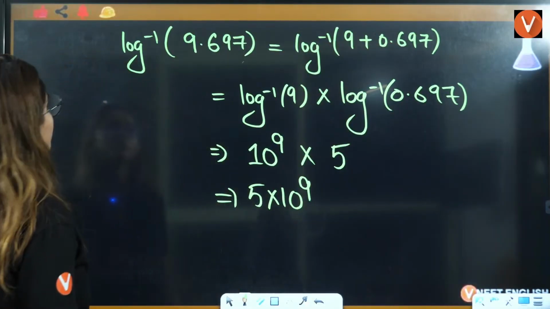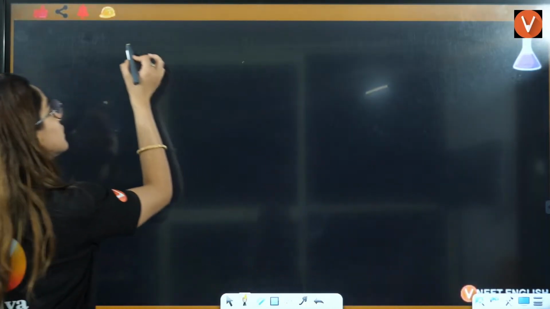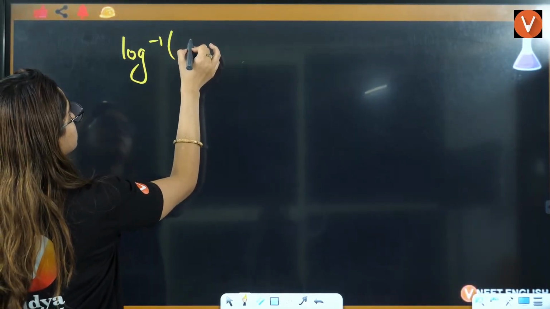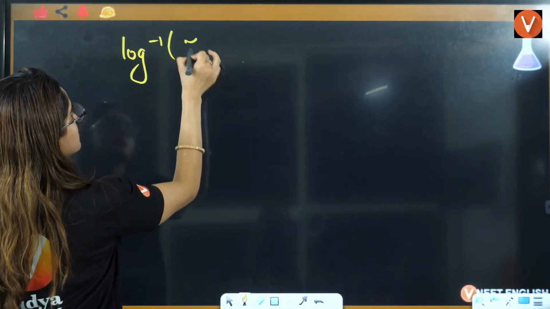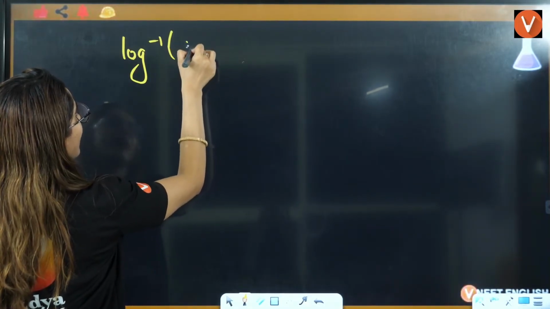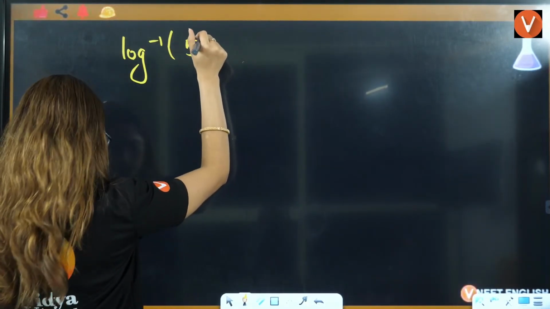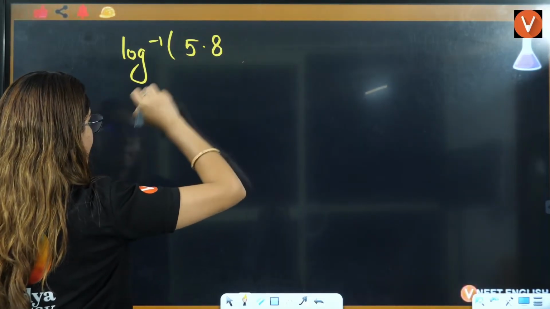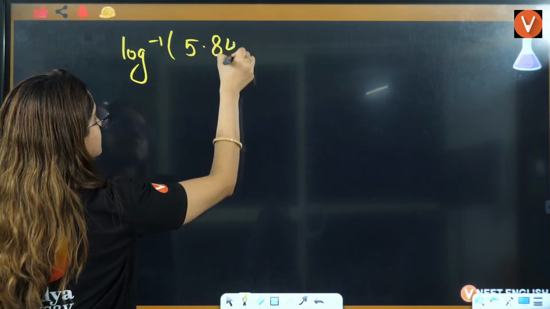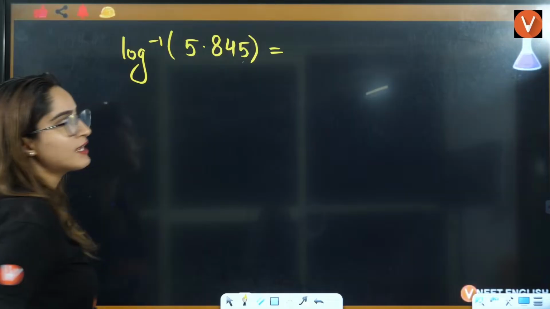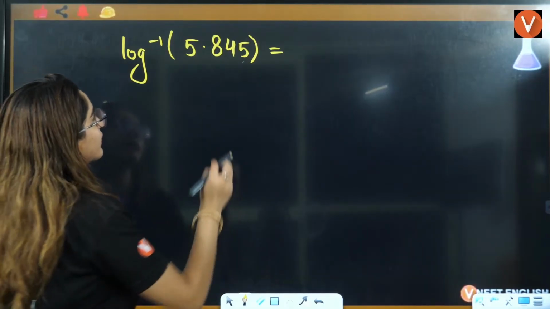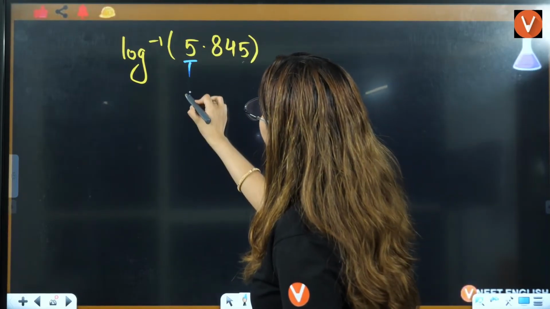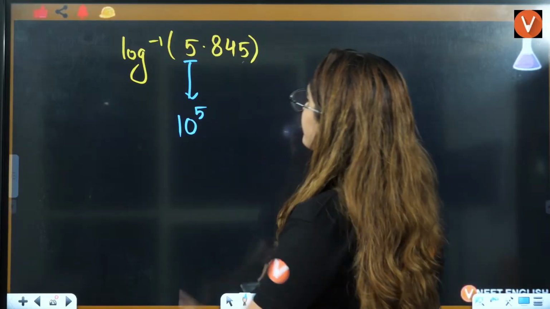Now I'll tell you how to directly solve this. Let's say you have log inverse of 5.8545. How will you directly solve it? This value will be converted to 10 raised to power 5, the number before the decimal.